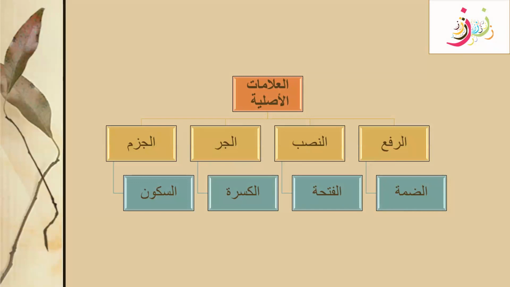We know that the jazm is used for the fi'l mudari. Rafa, nasab and jar apply to asma, while rafa, nasab and jazm apply to af'al only. We learned about alamat asliya in the last session, and today we are going to, inshallah, learn about alamat far'iyya. The default states, as I mentioned, are always Dhamma, Fatha, Kasra, and Sukoon, or we can call them the real signs for recognizing these four main states.